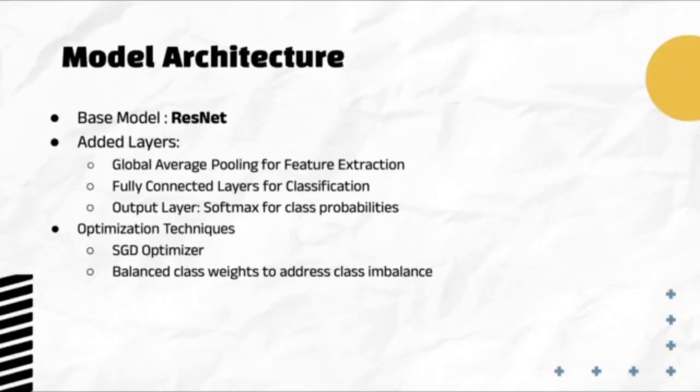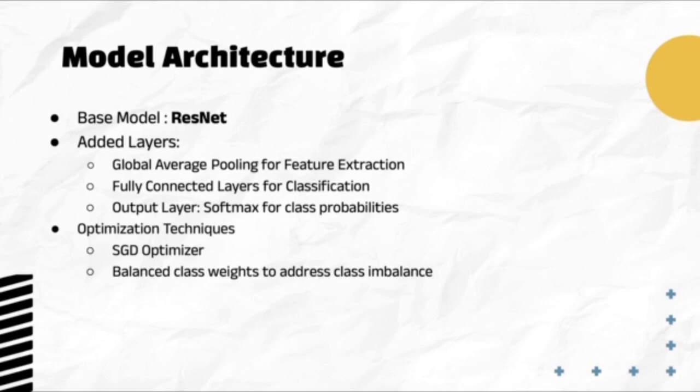As you can see, the base model for our application was ResNet, and the added layers were global average pooling for feature extraction, fully connected layers or dense layers for classification, and then the output layer, softmax, for class probabilities. For the optimization techniques we had the SGD optimizer and balanced class weights to address the class imbalance. So we'll dig deep into the model architecture and start with defining ResNet.